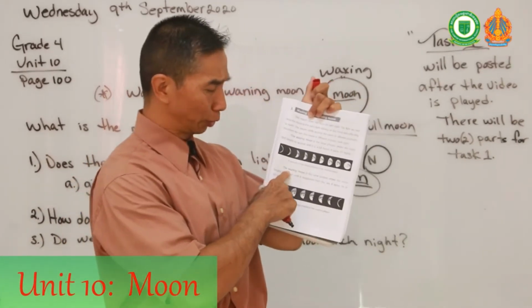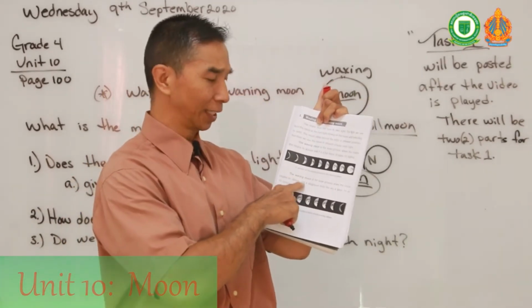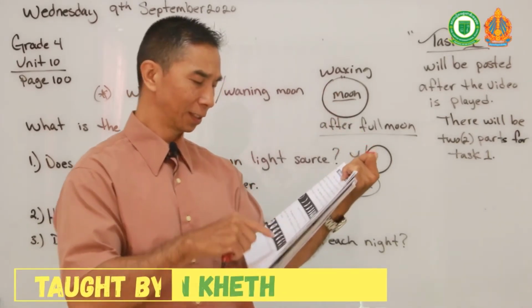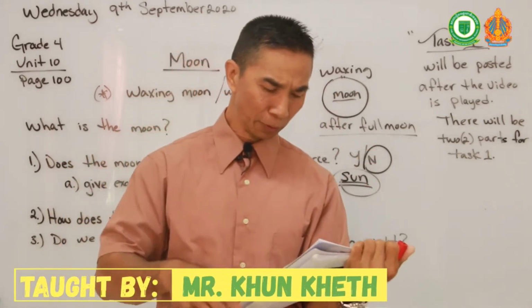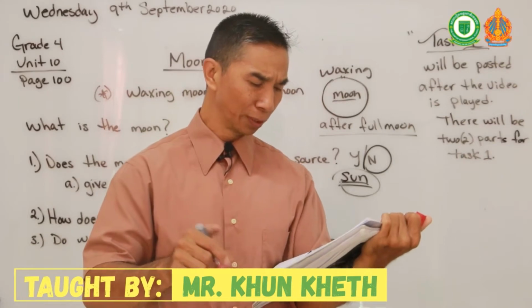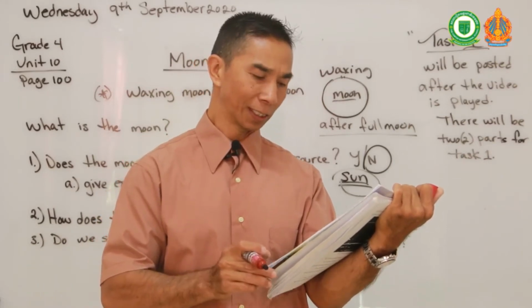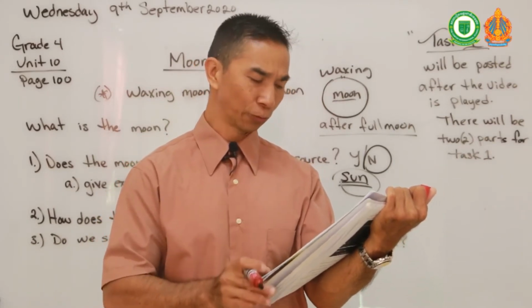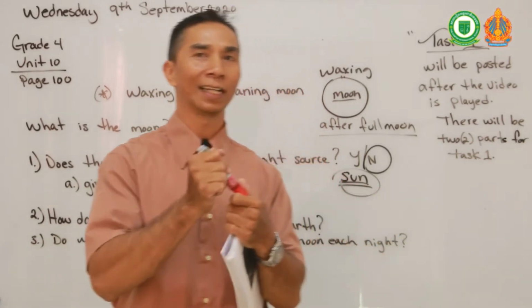The waning moon also is at the bottom of the page. It explains to you what the waning moon is. I'm going to read it for you. A waning moon is the lunar phase where the moon begins to darken until it disappears from the sky. It takes 14 to 15 nights.